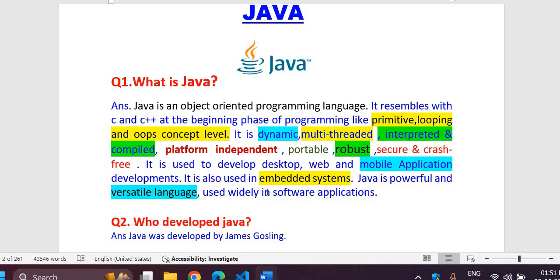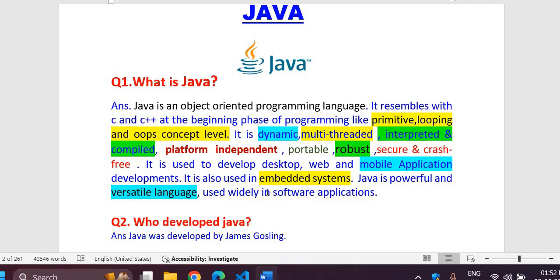Although Java has much more advanced and usable features that can be explored later on, right now at the beginning level, Java matches the features of C and C++. These are systematic, so Java is also a systematic programming language.